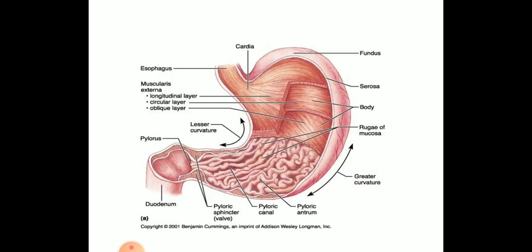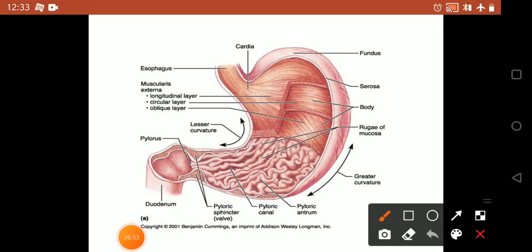So we'll see in the diagram how the region of stomach looks like. So as you can see, the esophageal region is opening into the stomach. Slowly you have the fundus region, body and pyloric region.